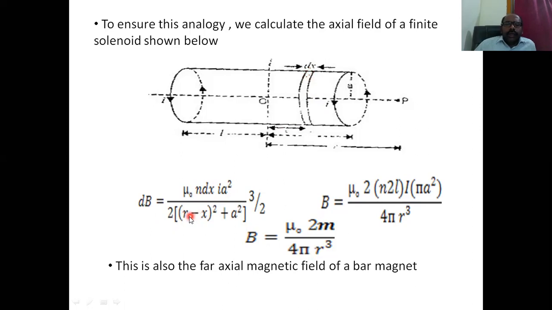It is the dB expression, and after that we see the further calculation.